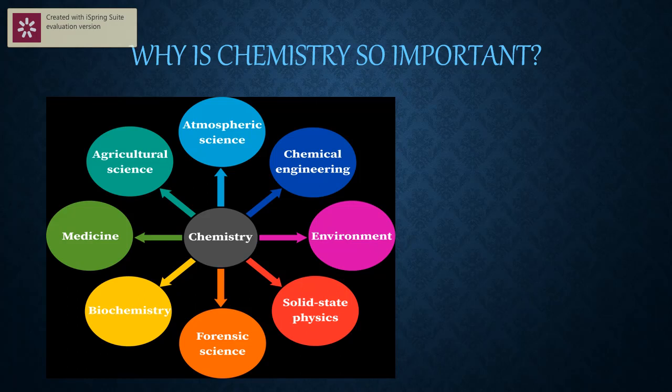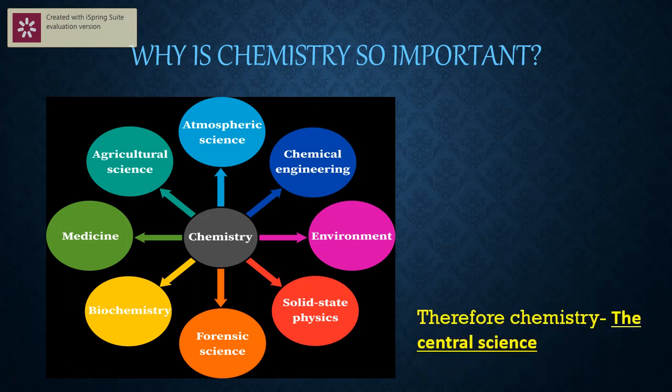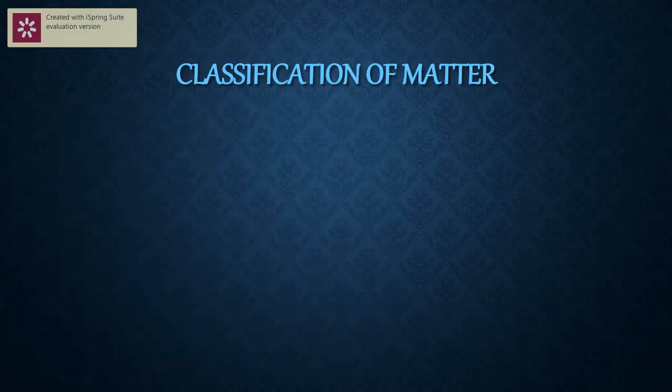The list is very big. There are so many uses of chemistry, but I have selected some. You can think of other uses also. Now we can conclude why chemistry is so important: chemistry is the central science. Okay, students, next we'll go to the classification of matter.